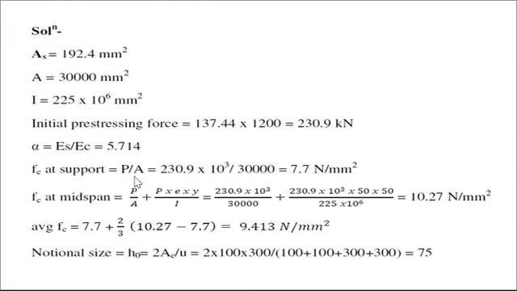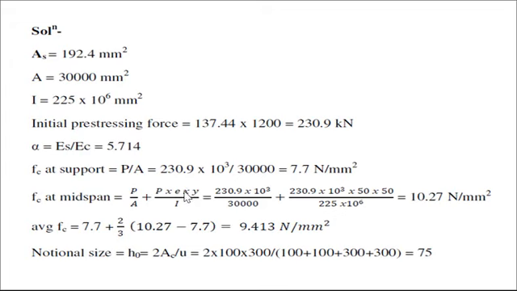Then stress at the support is equal to P by A, definitely due to bending moment. At the end support, bending moment is 0, therefore it is P by A. So the initial pre-stressing force divided by the total area of the concrete section is 7.7 Newton per mm square. Then stress at midspan is equal to P by A plus, due to